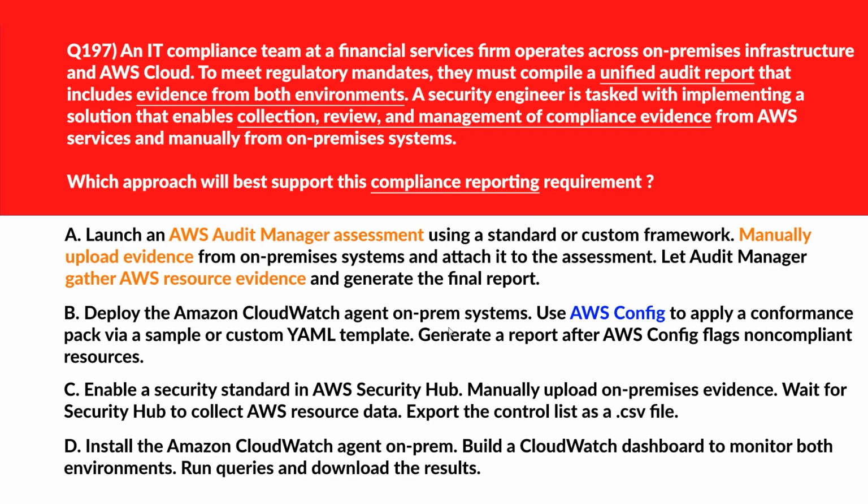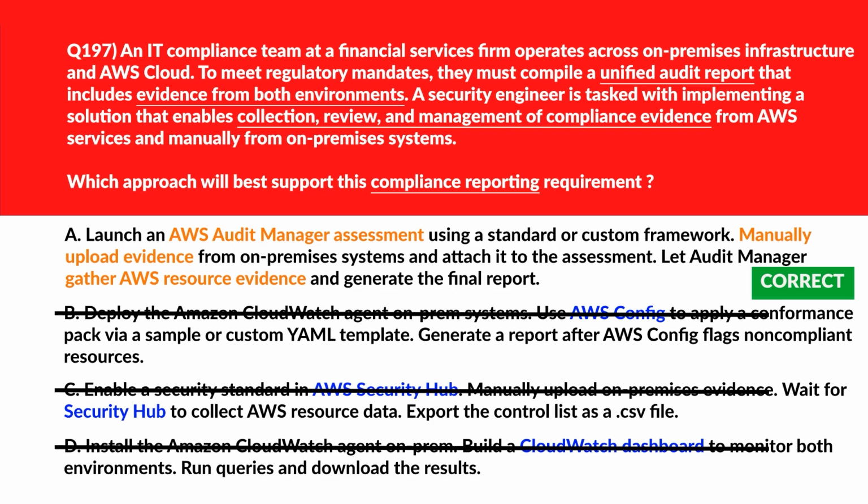Incorrect choice. Now let's move to option C. Option C says enable a security standard in AWS Security Hub. Security Hub aggregates findings but lacks structured assessment workflows or manual evidence integration. Wrong choice. Let's move to option D. If you look at option D, CloudWatch dashboards visualize metrics but don't support compliance evidence management or reporting. We'll delete it. We'll lock option A as the right answer.